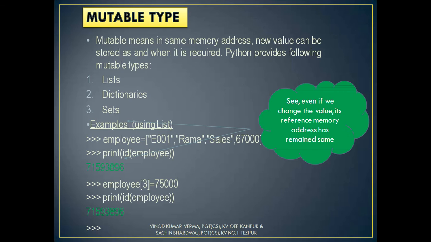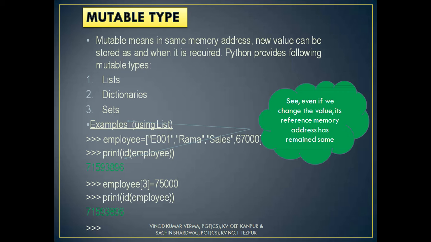Now let us see the concept of mutable types. It is the opposite of immutable. Mutable means that in the same memory address a new value can be stored as and when it is required. Python provides the following mutable types: the list, the dictionary, and also sets. Okay, sets we don't discuss much. We'll discuss only lists and dictionaries.